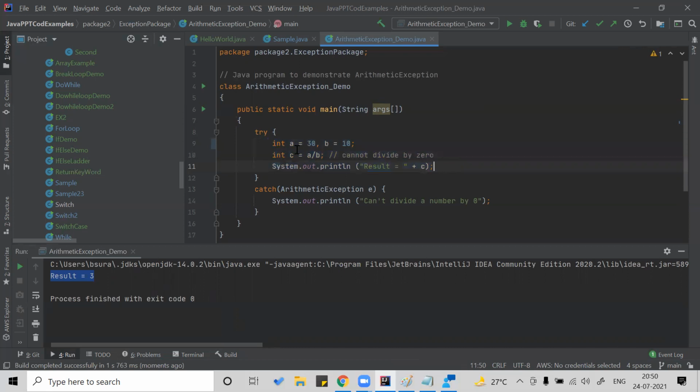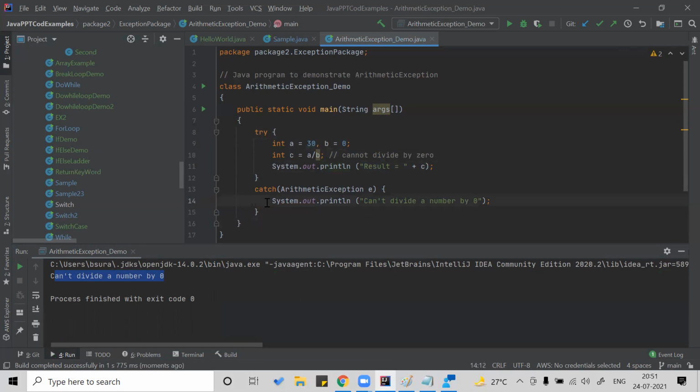If you're taking A and B values from the user, currently it is hard coded. If I'm taking from the user, sometimes the user can give 30 and sometimes he can give 10 or 0. So C is equal to A divided by B. If the value of B is 0, then you'll get an exception here. When you get an exception, your catch will be executed. Let's take the value as 0. Okay, so whatever I'm writing is getting printed. Can't divide the number by 0.